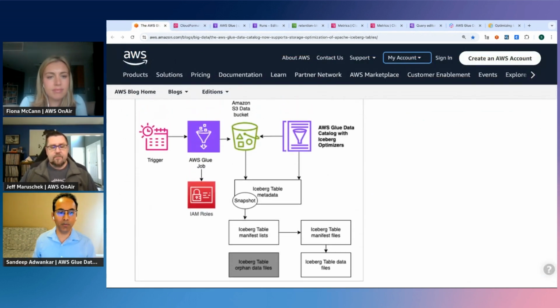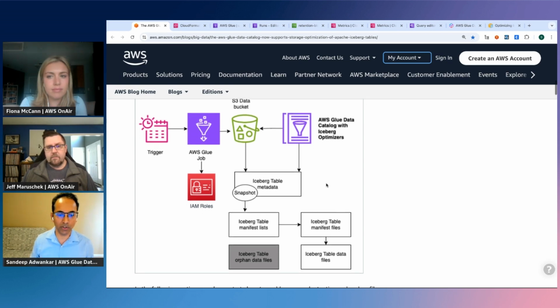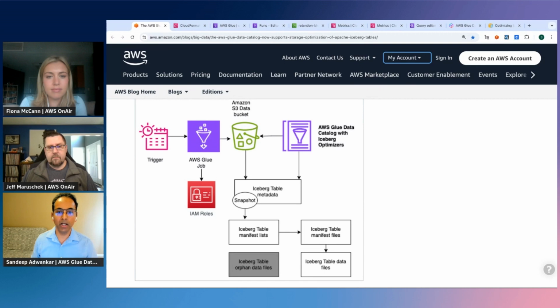What this stack will create is what's shown in this diagram, which is we have this trigger which triggers every 10 minutes, where a certain set of data, like 10,000s or thousands of rows, gets added to this data lake, in this case Amazon S3. The merge of the data is happening, deletes are happening, and then you have this Apache Iceberg, which has a specific, distinct way in which the data is managed. There are multiple layers of how the data and the metadata get handled, and manifests and all that. And we make that very easy, right?